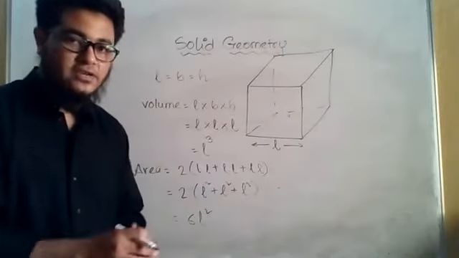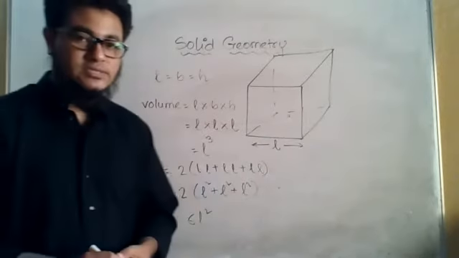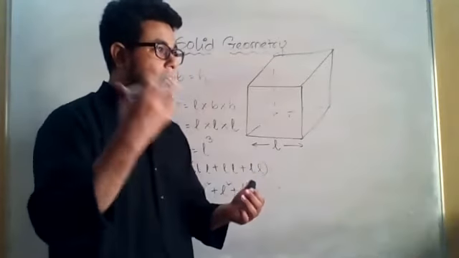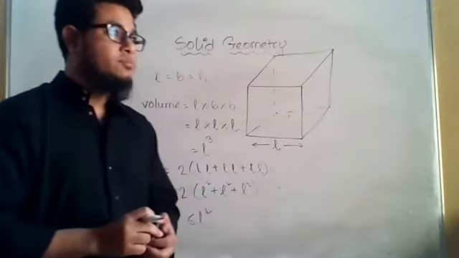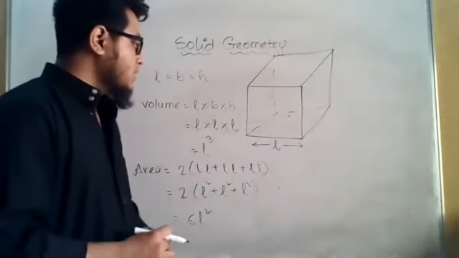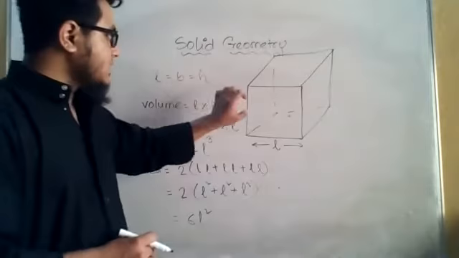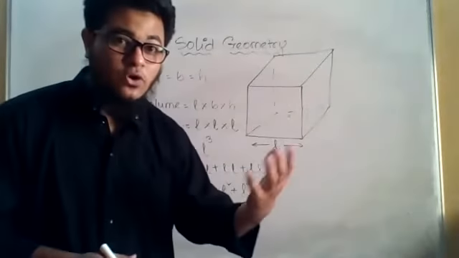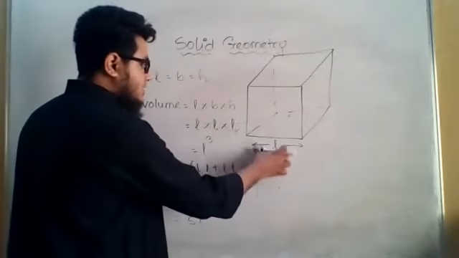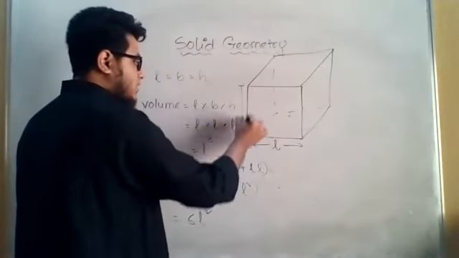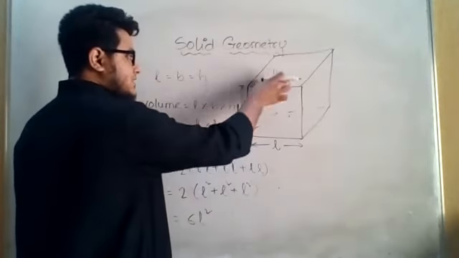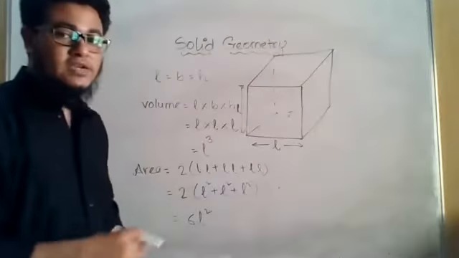We can actually feel it. I do not want you to memorize this, because if you feel it, then you don't have to memorize it or force yourself to keep it in your mind. It will be there automatically. How? If you think about this, each surface is a square, because the length and the height are equal. This is L, this is L, this is L, this is L. All four sides are equal.